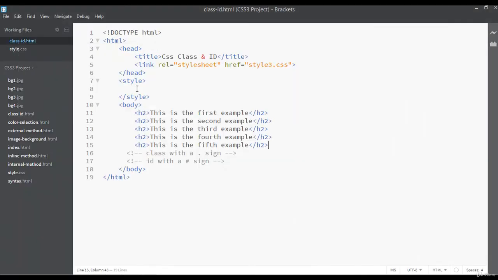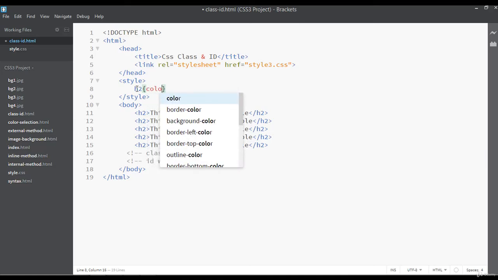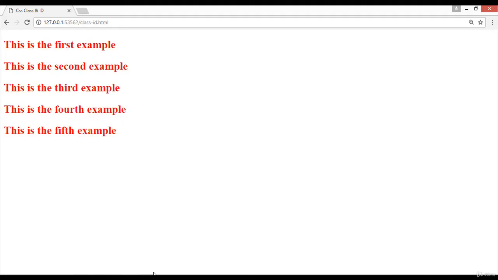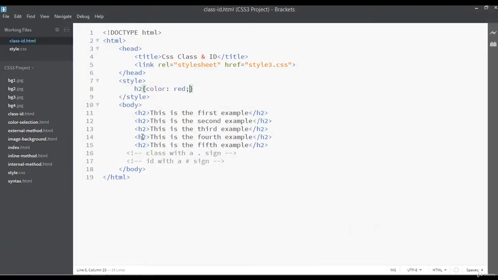If you just select the heading 2 here and say the text color is maybe red, it will be applied to all of them. You can see, so this is not the solution. The solution is you need to create a class here, equal sign, double quotation, or you can use single quotation. You can just give a name here.